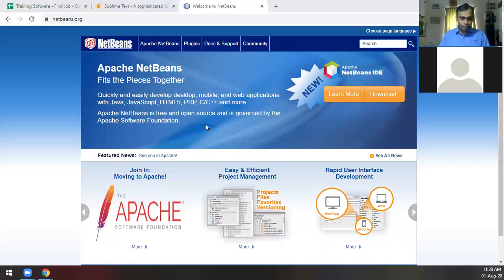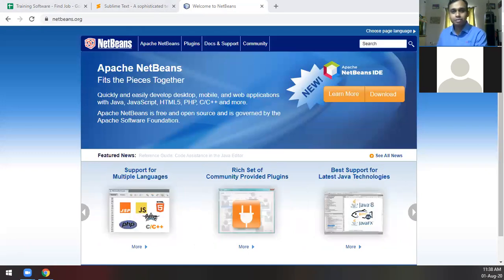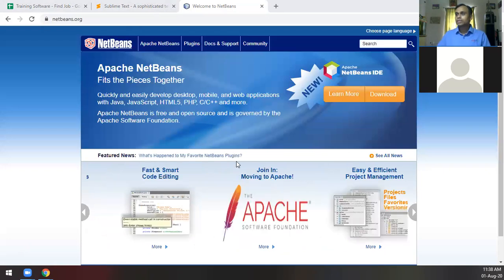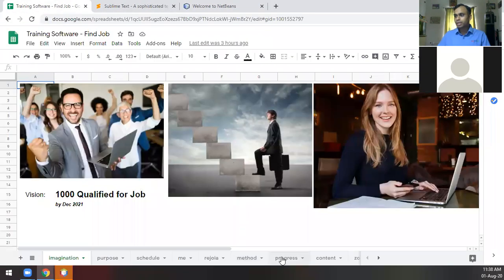So I have already installed NetBeans. Let me just open NetBeans that is there on my computer. Yeah. So NetBeans being a little bigger software, it would take some time for it to load. So having said that, I'll probably cover a little bit on the progress part.